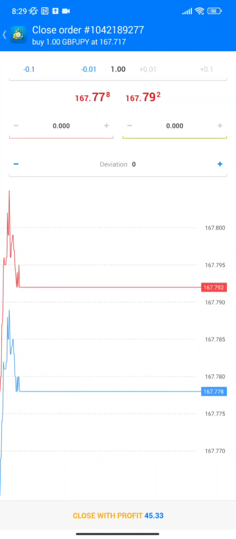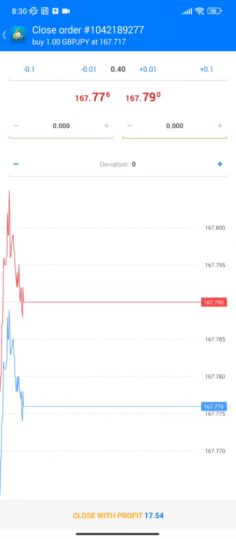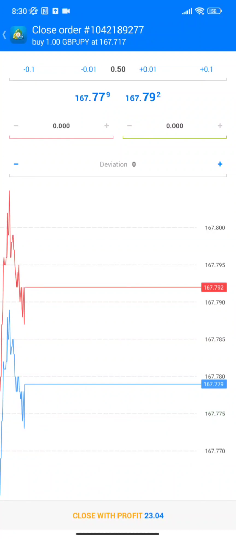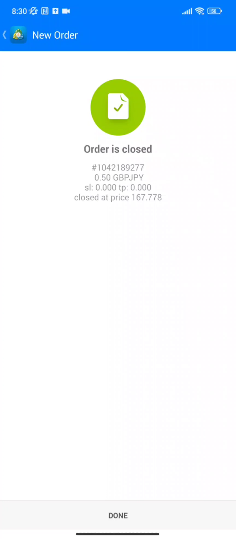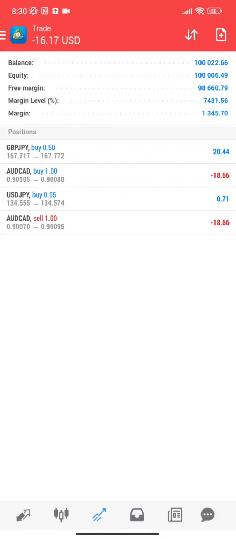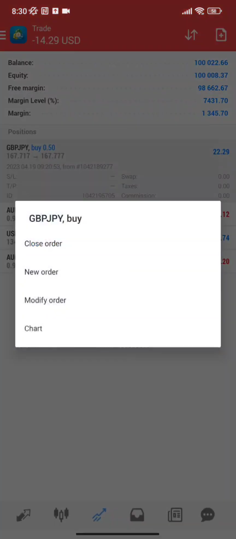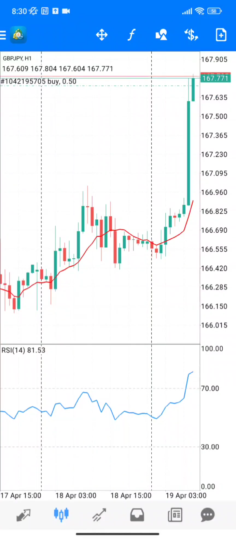It's up to you. If you took, let's say this is 0.8 and you want to close 50%, you can simply go right here to 0.50 and close, right? So you close 0.50 and bam, that's your profit that has gotten into your account, and the trade is still running. You are still going to be holding that trade as it moves further and further into profits. So that's simply how it works.